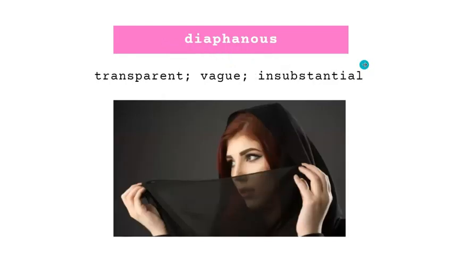Moving to the next word. Next is diaphanous, which means transparent, vague, or insubstantial. So you can remember this word with the help of this image. And if any one of you have come up with any easier way to remember this word, so kindly write that down in the comment section below so that others will get benefited.